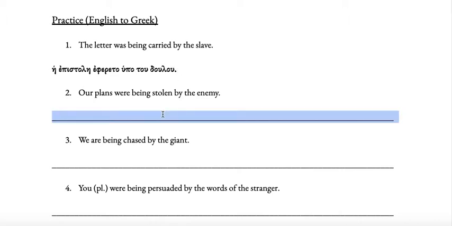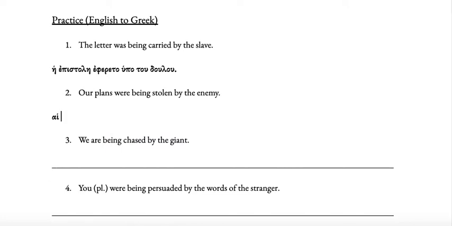Okay, then our plans. So the plans, well, a plan is herbuler, right? Buler is a plan. So we want the plural of that, hai bulai. But it's our plans. So we need the word for our, which is hermeteros, and we need it to agree, so hai hermeterai bulai.